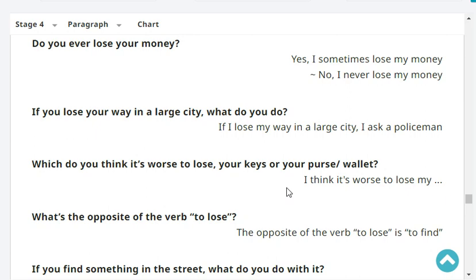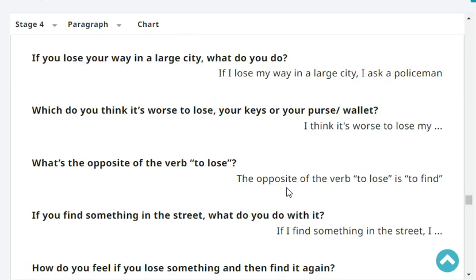If you lose your way in a large city, what do you do? If I lose my way in a large city, I ask a policeman. Which do you think is worse to lose, your keys or your wallet? I think it's worse to lose my wallet.